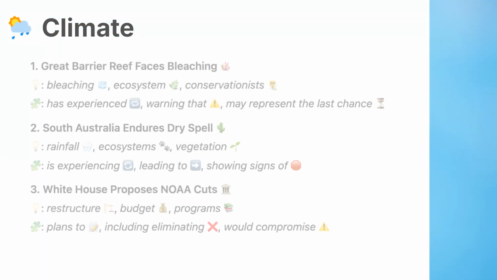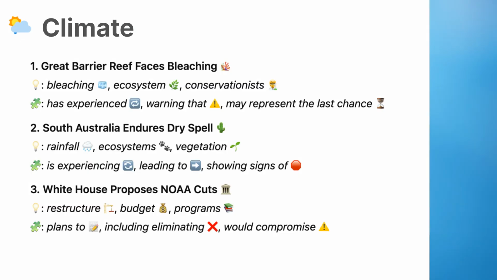Now, let's learn the related vocabulary and useful phrases. 1. Vocabulary. Bleaching, the process where coral loses its color due to stress, often from rising sea temperatures, leading to its decline or death. Ecosystem, a community of living organisms interacting with their environment. Conservationists, people who work to protect natural environments and wildlife.